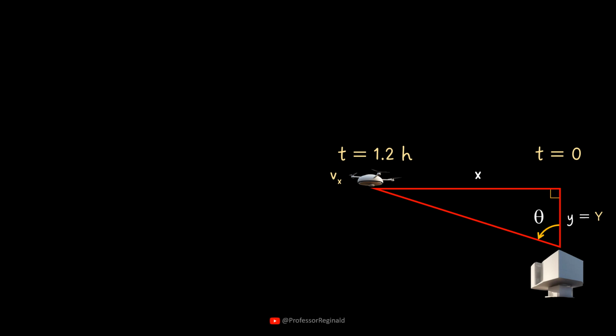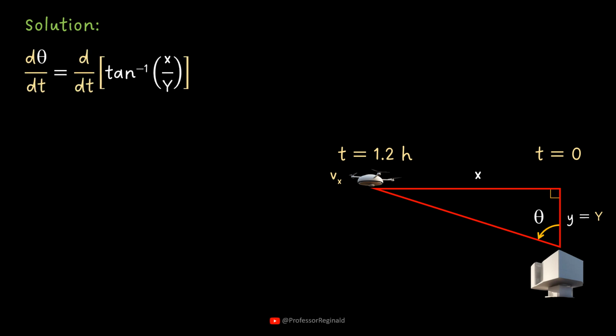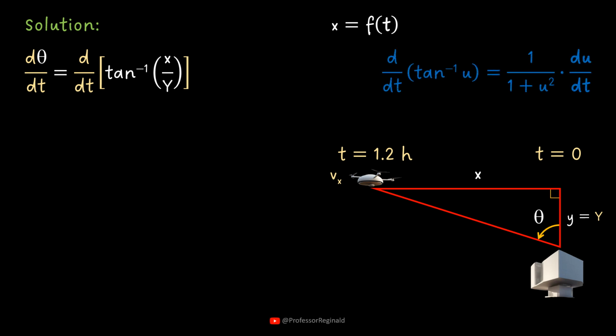The related rate problem is solved as follows. Take the derivative of the angle with respect to time. Because the horizontal distance changes as the vehicle travels, the horizontal distance is a function of time. Consequently, an inverse trigonometric function rule with the chain rule must be applied.